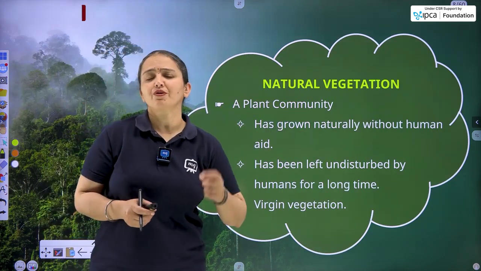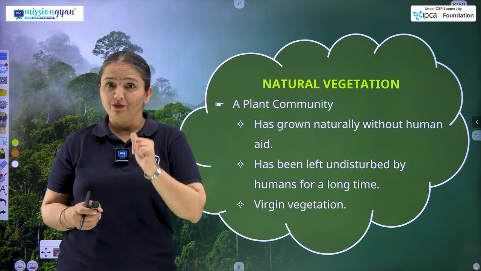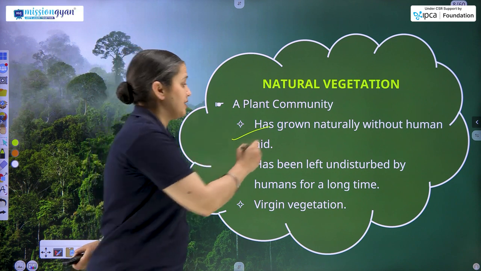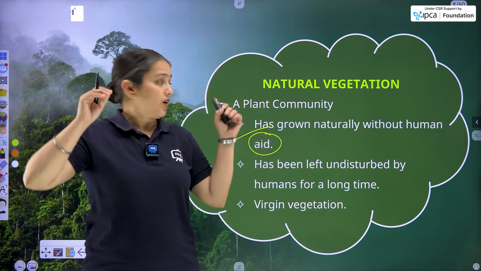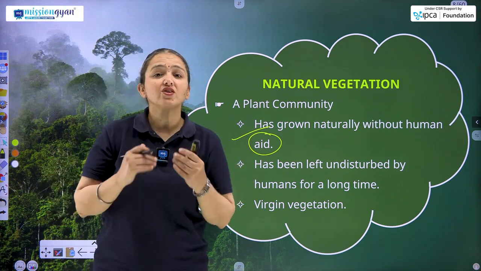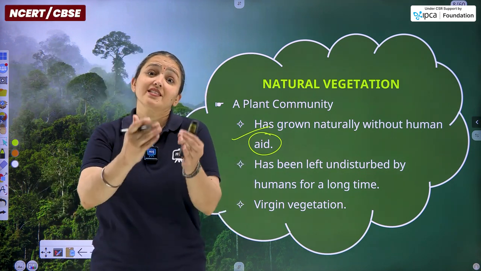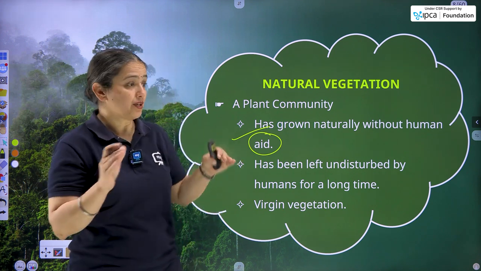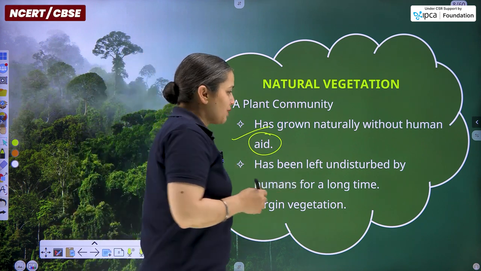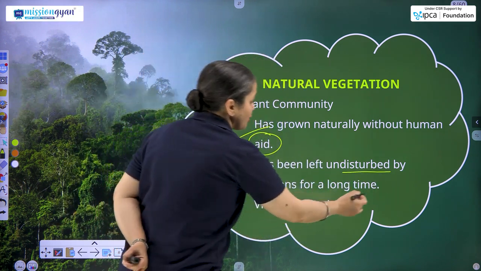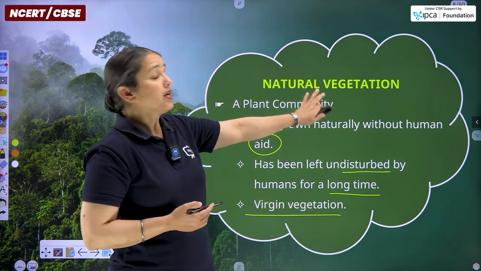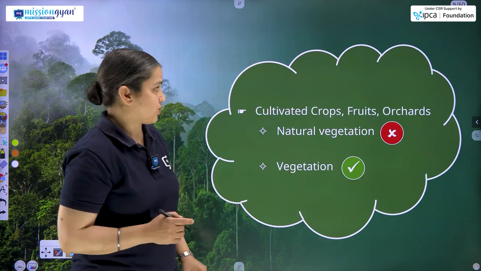Then natural vegetation. This question comes for 1 mark, so particularly you have to give the definition. A plant community that has grown naturally without human aid. Aid means help. So natural vegetation, wherever it has grown, is growing on its own. Nature is responsible for its growth or existence. Humans have not contributed to that. It means we have not planted these naturally occurring trees, and it has been left undisturbed by humans for a long time. It is also known as virgin vegetation, the other term used for natural vegetation.